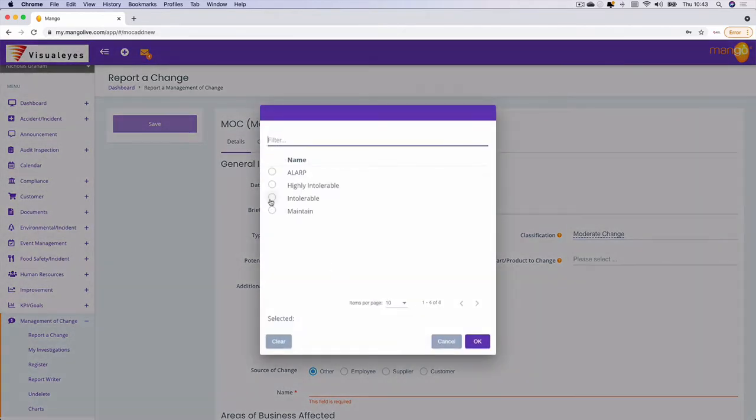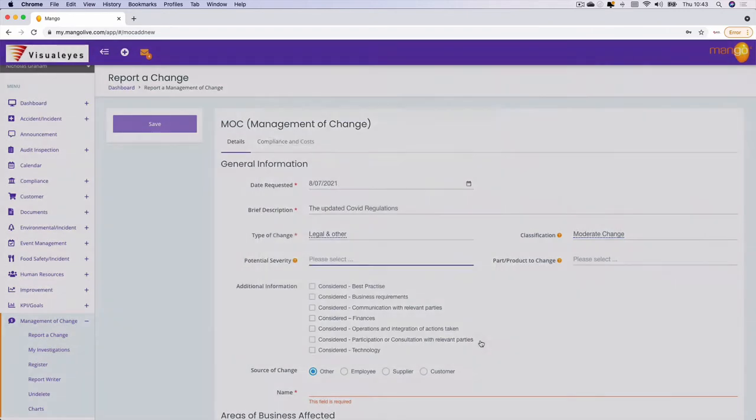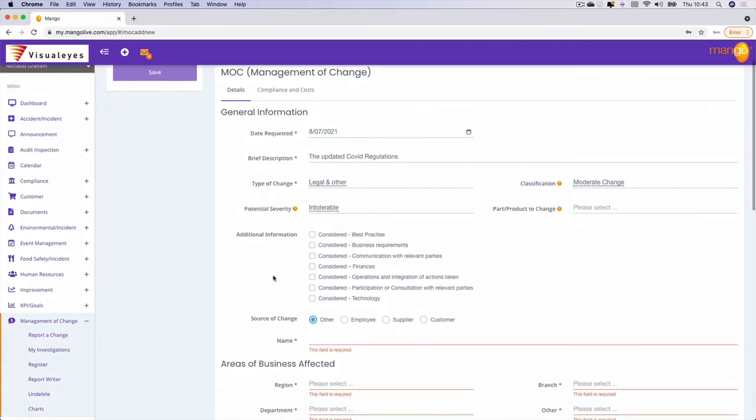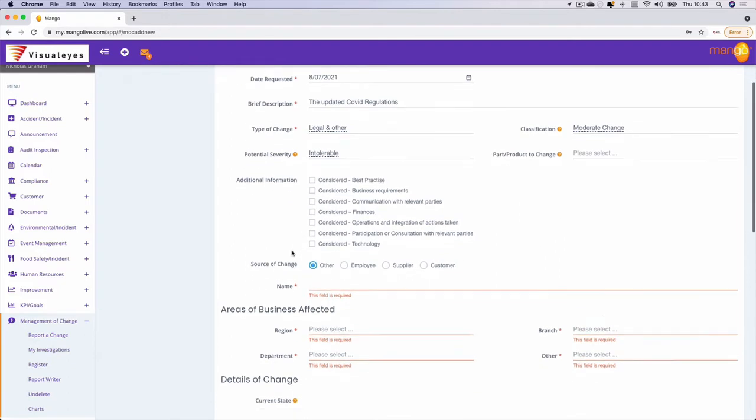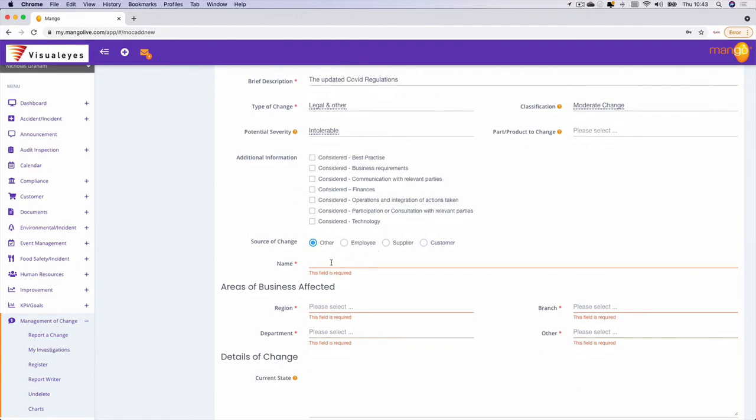The potential severity, it's up to you. Obviously, all of this is customizable. You could relate it to products within your organization. And then also as part of the change, you can consider best practice, business requirements, communication, finances, etc. Who's the source of the change? We can say this is the government.